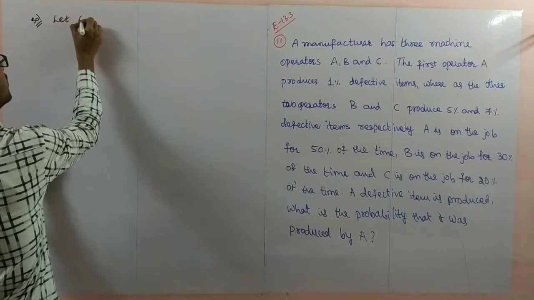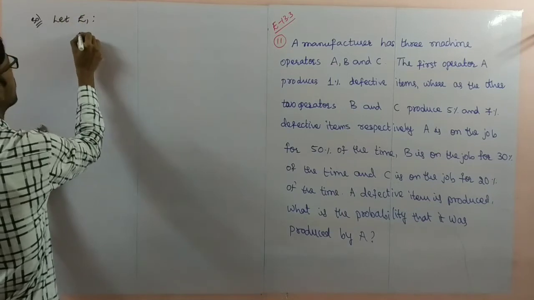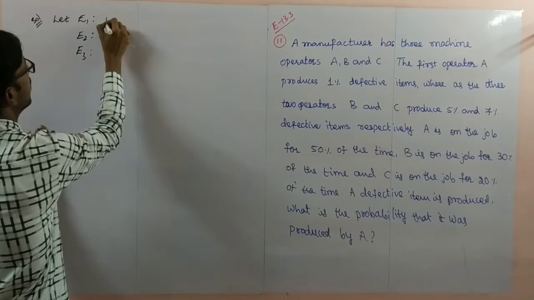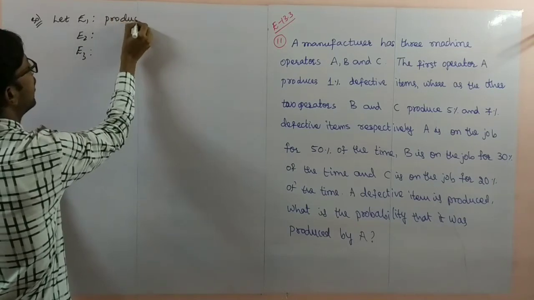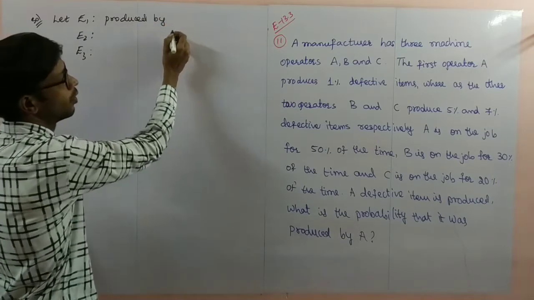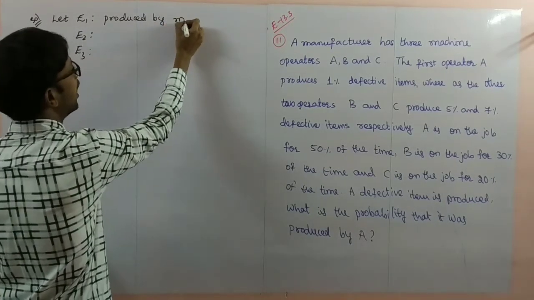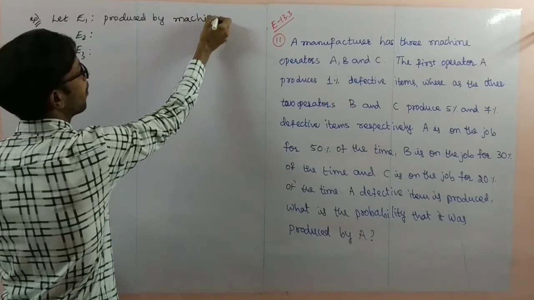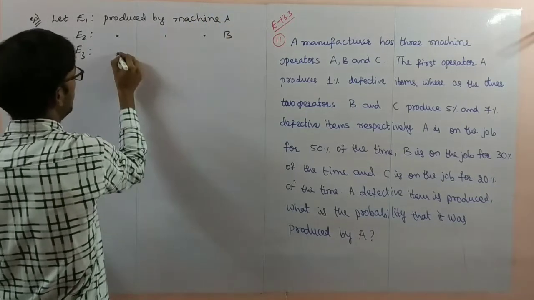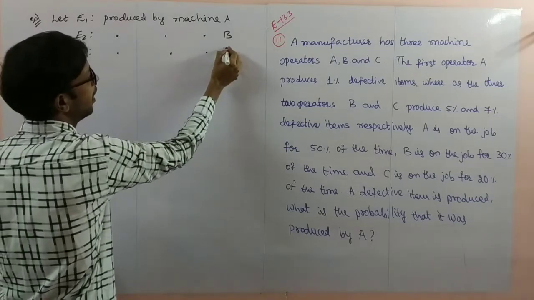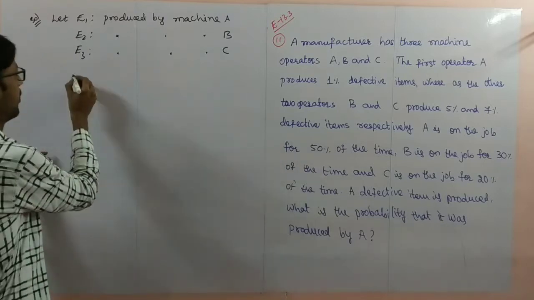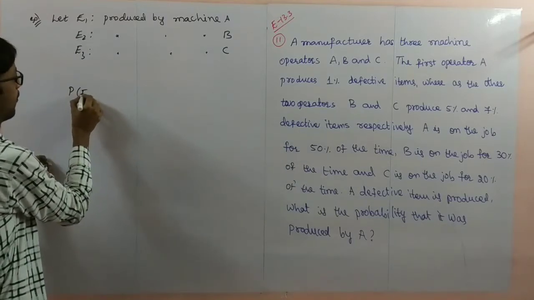Let events E1, E2, E3 be: item produced by machine A, item produced by machine B, item produced by machine C. Now I'll write down the probability of E1.